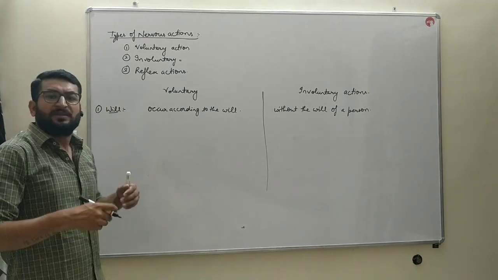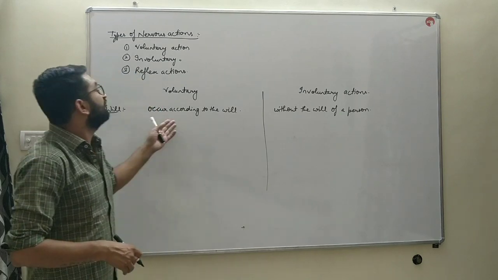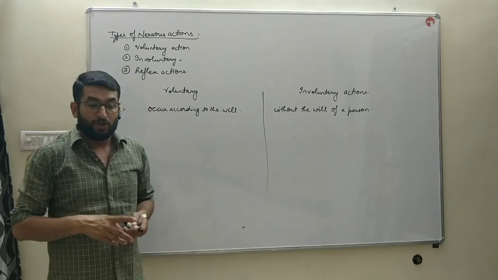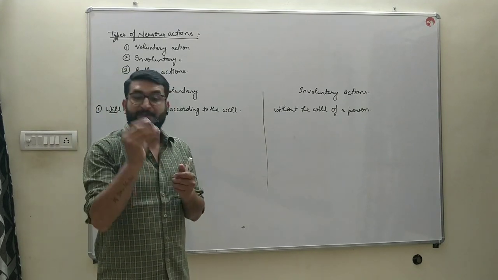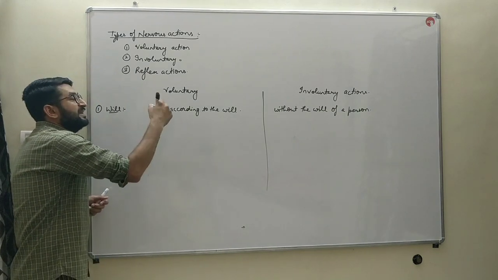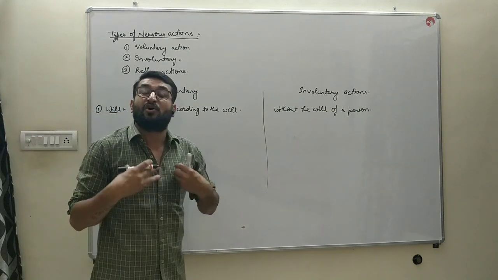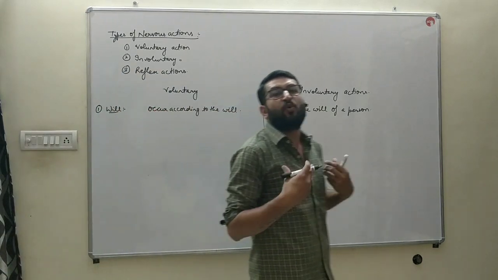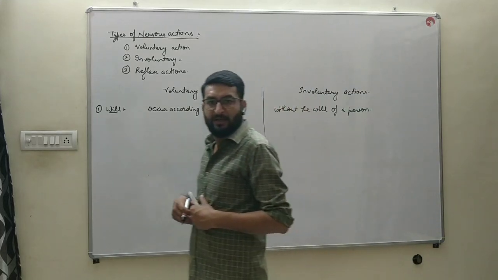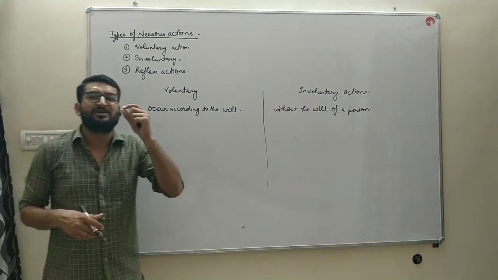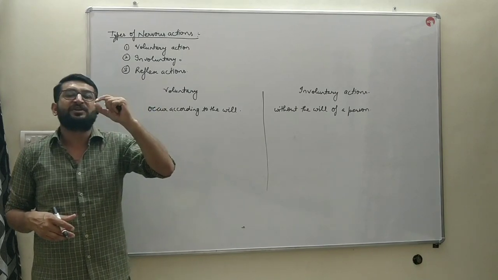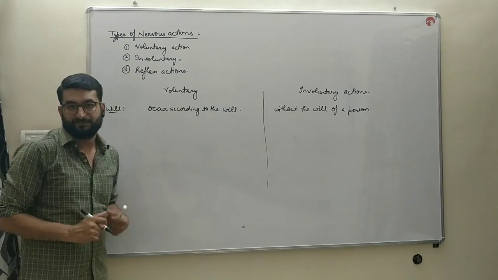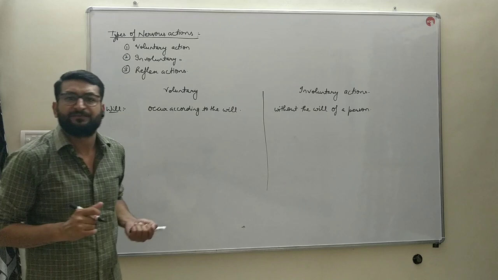For example, the movement of food is an involuntary action. It occurs without our will. Whereas picking up this marker and writing on the board, making the structures of the alphabets, that is according to my will. So that is a voluntary action. I'm walking, that is a voluntary action. But my pupil size keeps on dilating and constricting due to dim or bright light. That is an involuntary action. Heartbeat is an involuntary action.